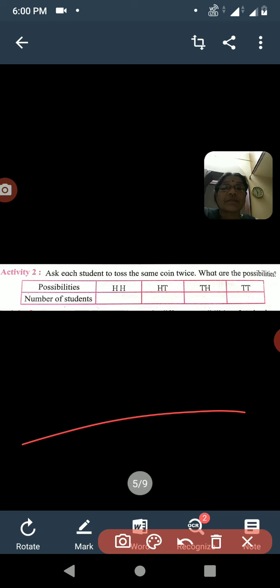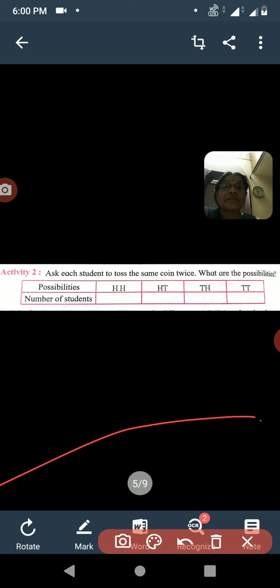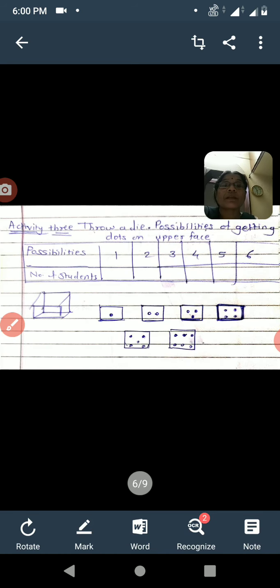Now the next activity of our textbook is activity 3: throw a die, and we have to note down the possibilities of getting dots on the upper face.